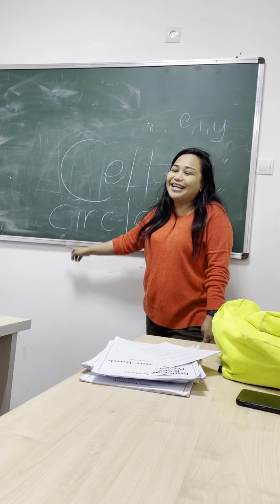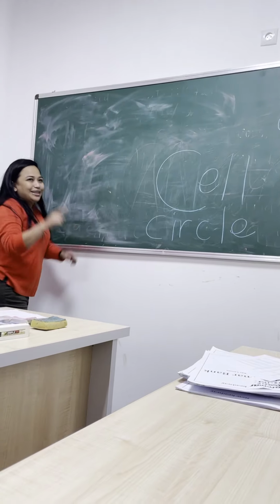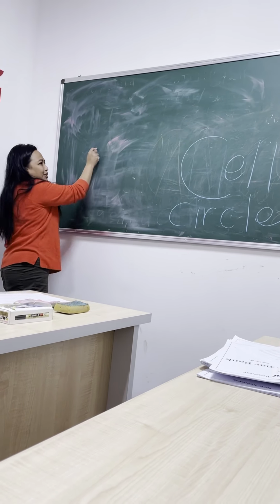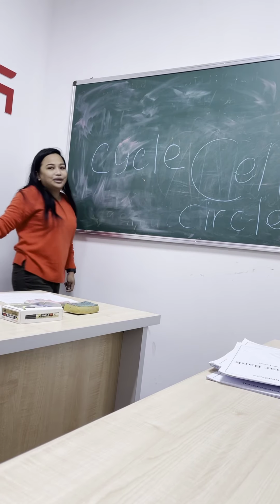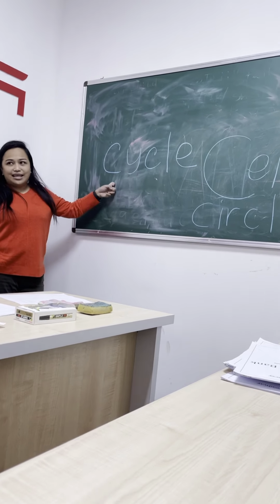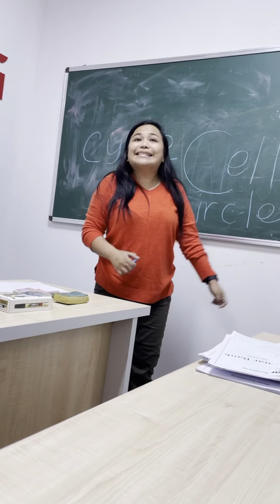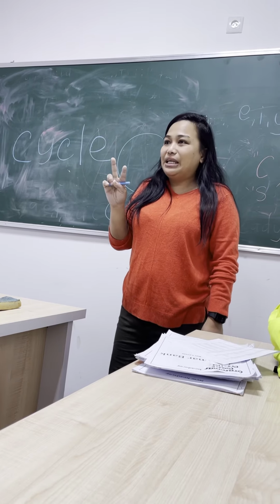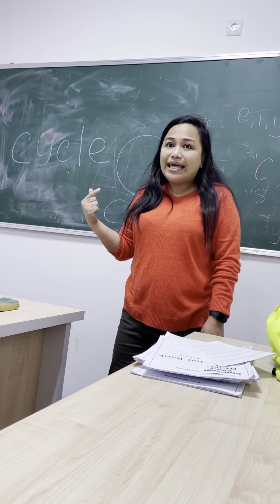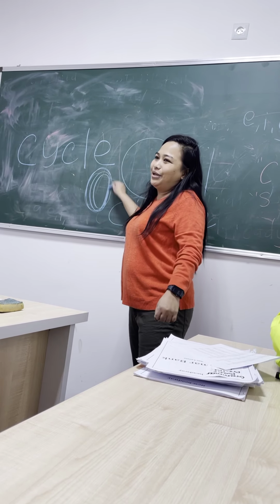Did you understand? Another funny thing is the bicycle, okay? They will say kaikel. This is C and this is Y. So you will read it as cycle. What is cycle? Cycle has two meanings, okay? Bicycle, it means something that goes round and round.